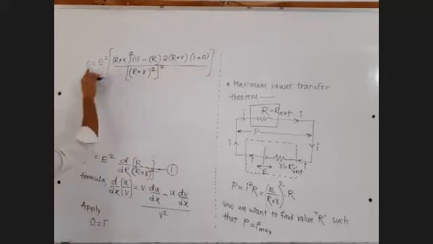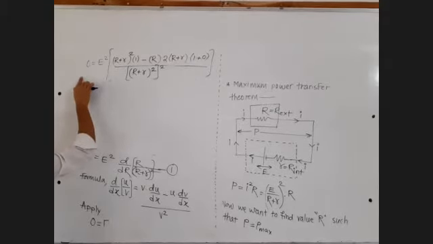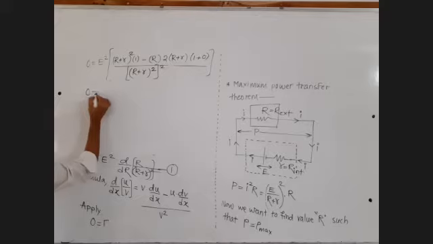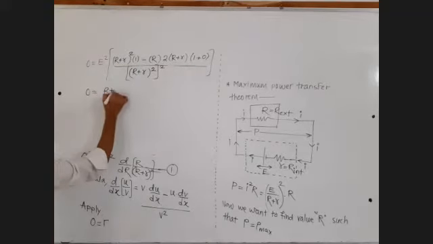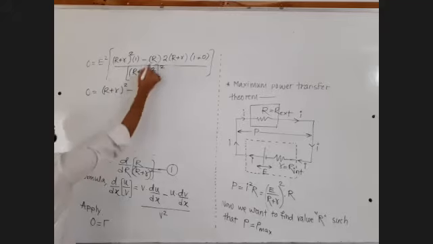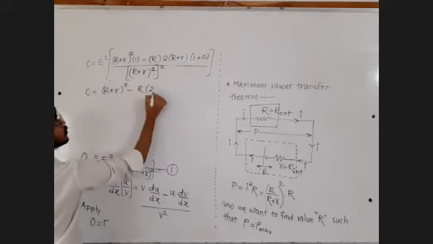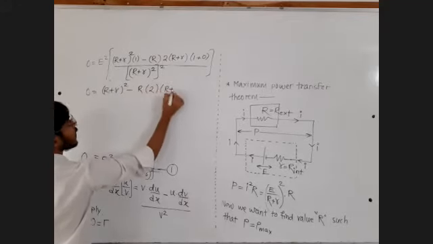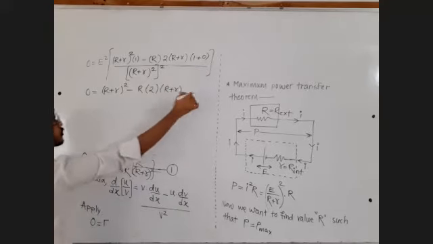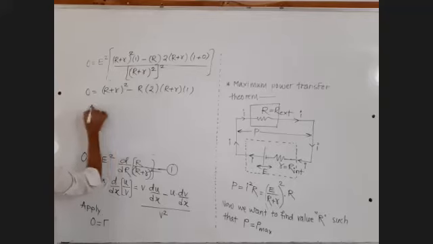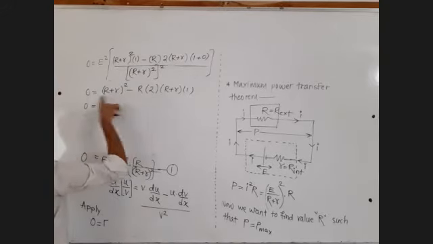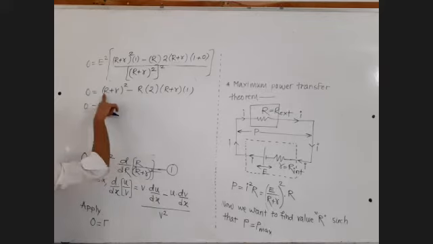Fine. Now this goes to the denominator, 0 upon anything is 0. This goes in the numerator, 0 into anything is equal to 0. So I can now write 0 is equal to this entire numerator, which is (R + r) bracket square minus this capital R into bracket 2 into bracket (R + r), 1 plus 0, no need to write, or you can write simply 1. Now this 0 is equal to, I want to find R. This is one equation, one unknown problem. Now I want to find out capital R.